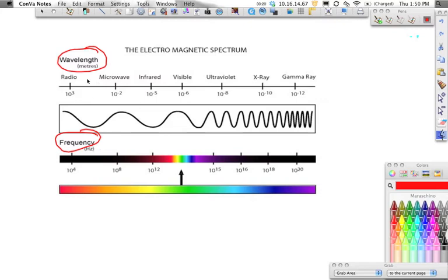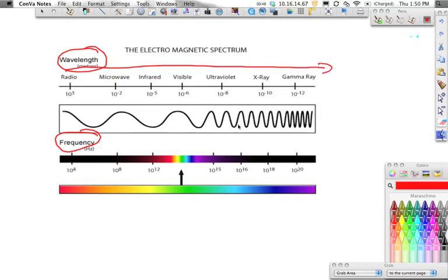Now, when we're looking at this, what we see is that wavelength and frequency are inversely proportional. Meaning, if we have a very big wavelength, we have a very small frequency. And if we switch it back up, if we have a small frequency, then we have a very large wavelength. And when we talk about these, we just need to realize that as we move down,